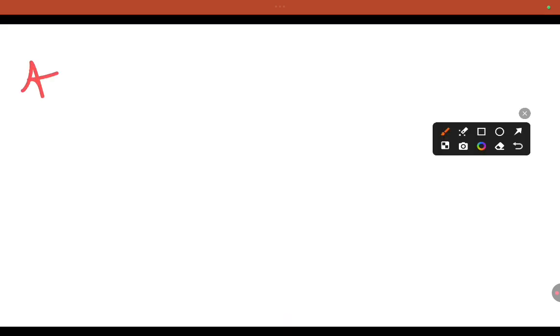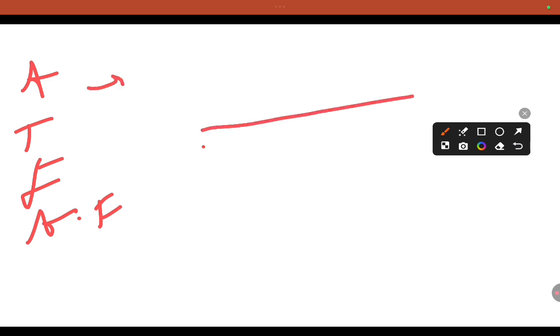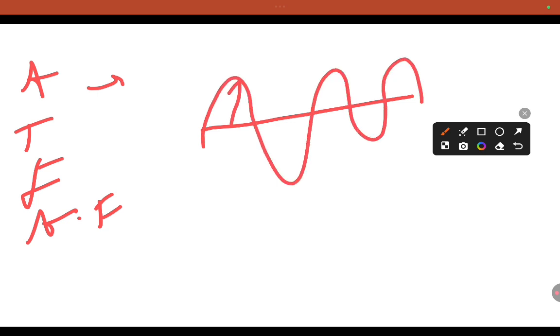Then some keywords are also there: amplitude, time period, frequency, angular frequency. Let's see what amplitude is. From the mean position the wave moves like this, so this maximum displacement we call the amplitude.